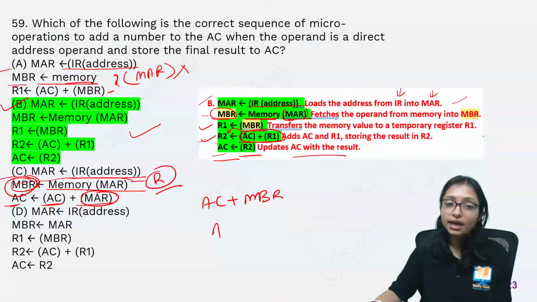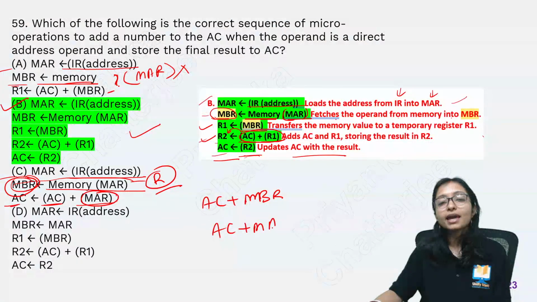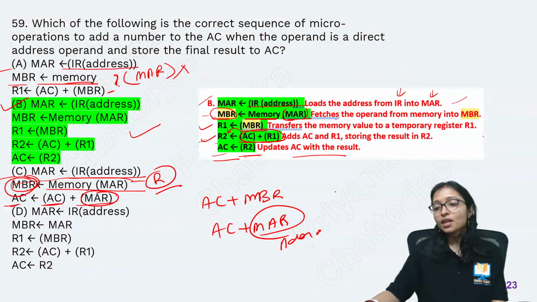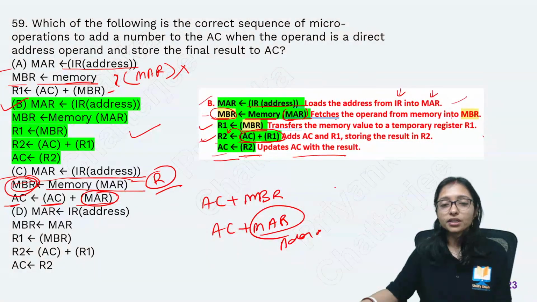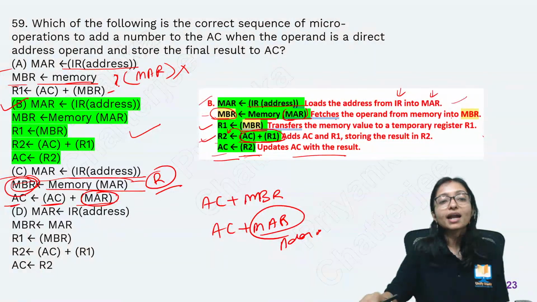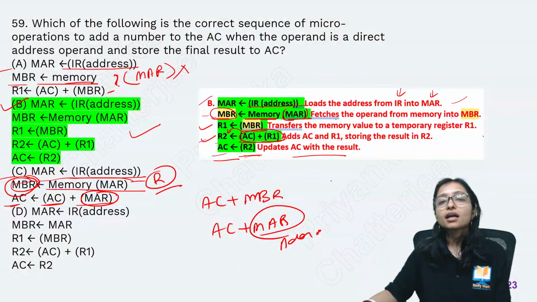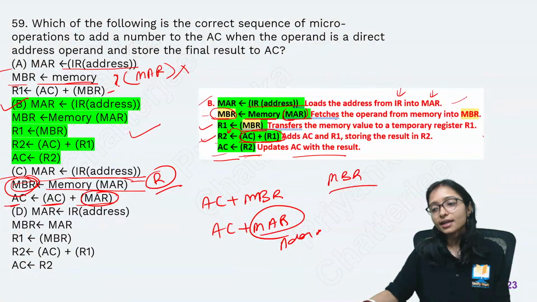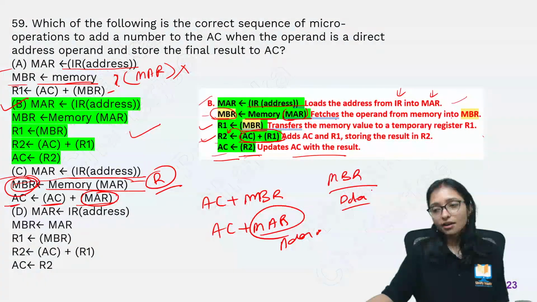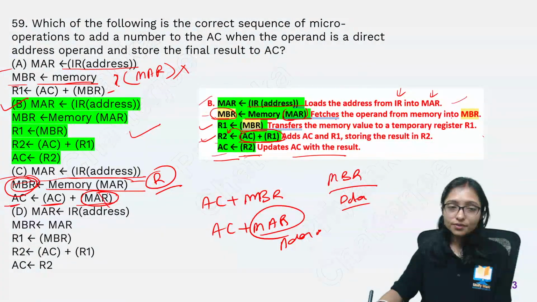But you are doing here accumulator plus MAR. MAR is storing the address of the register, the address of that operand. So I am not going to add the address, I am going to add the data. Data is in MBR, right? Data is in MBR, data is not in MAR. So that's why this is wrong.